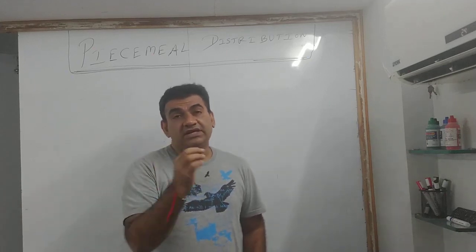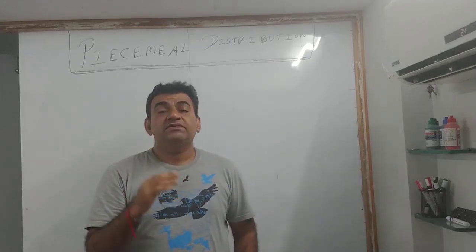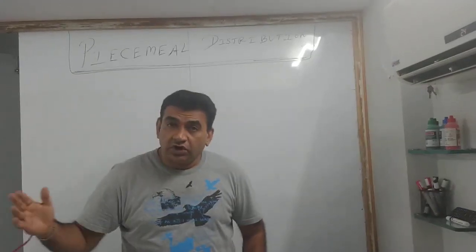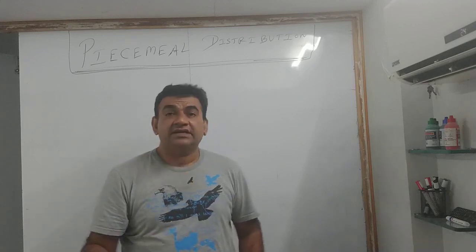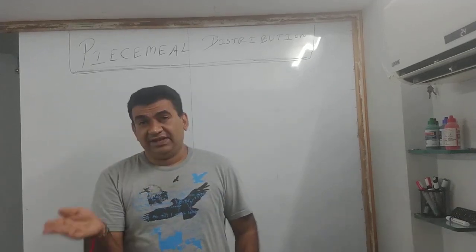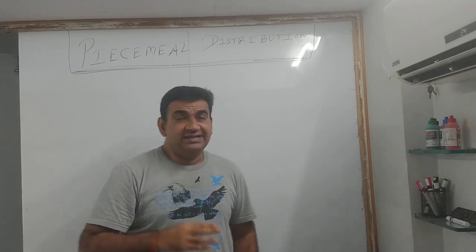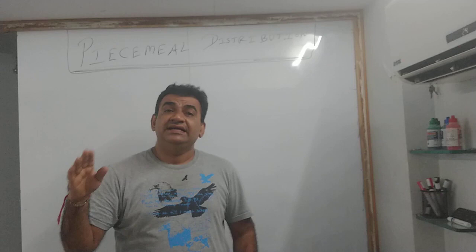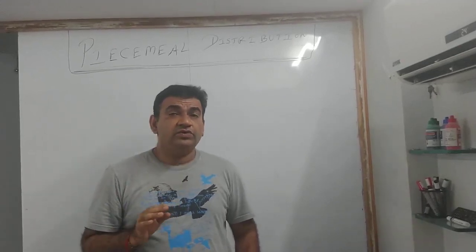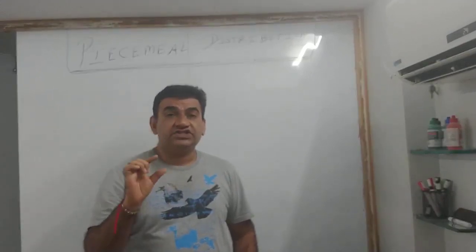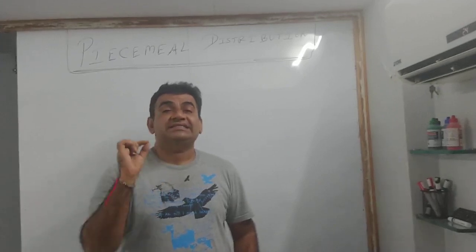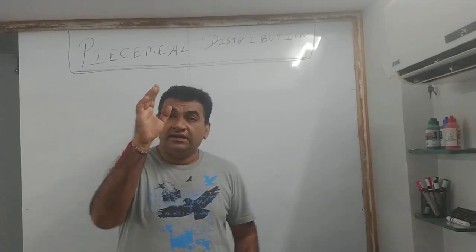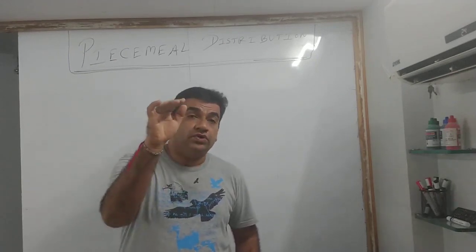Okay? So that was the meaning of the chapter. Piecemeal distribution means distributing the money as and when you realize, as and when you sell, in what order to be paid. I give you the basic. First pay the outsiders, then pay the partners for their loans, and after that pay the partners towards their capital. Now what I am going to do is, as I told you, the first statement, which we call as statement of excess capital, I'll make you all prepare and we'll see how to do that.